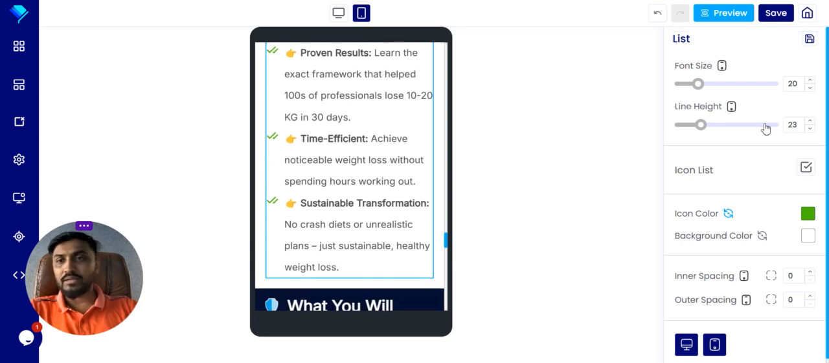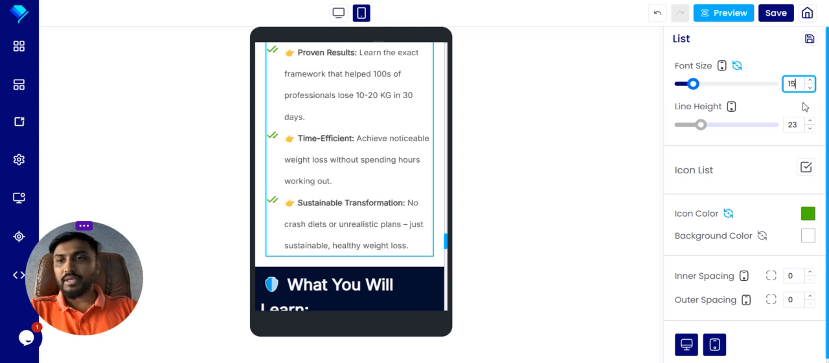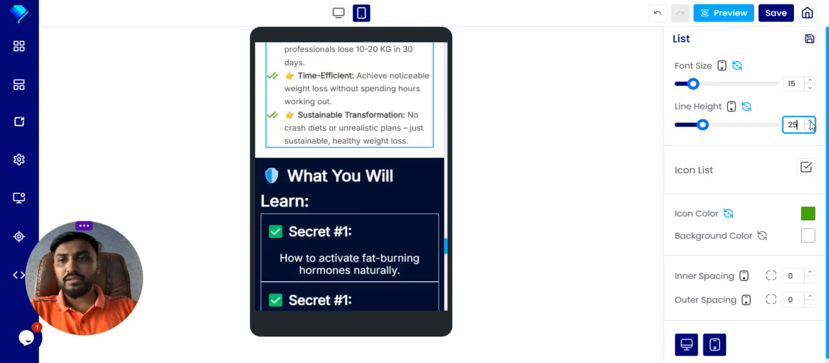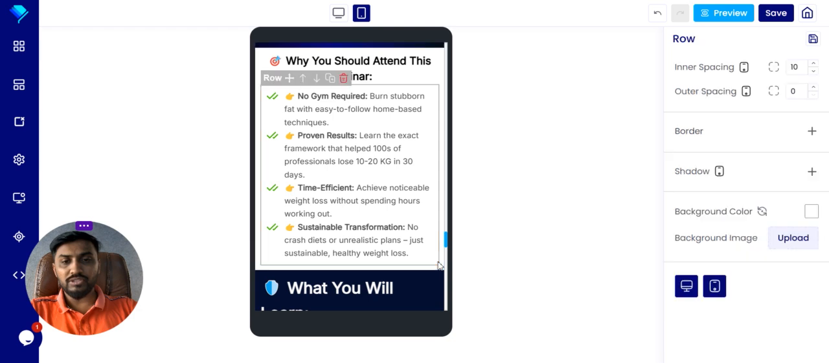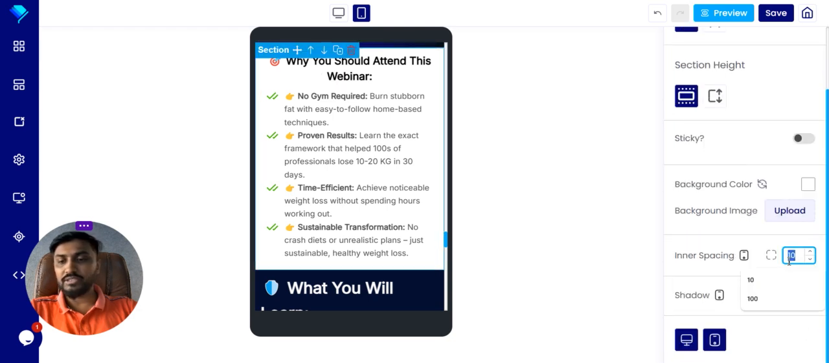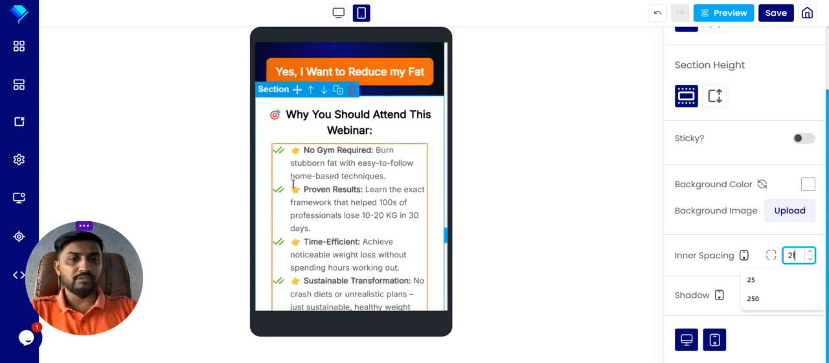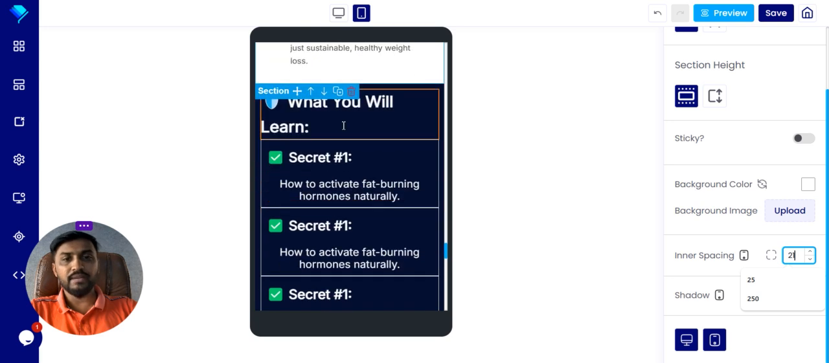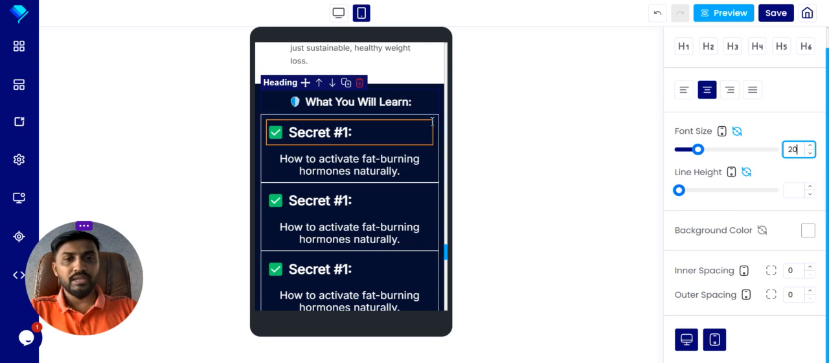Now for the list, you can reduce the font size, like 15, 20, 25. This is the list, and this is the section. Now click on the section and then increase like 25, or maybe 20 is enough. Okay, now it looks very nicely designed. Now set this on a center 20, and then yeah, this is the column.